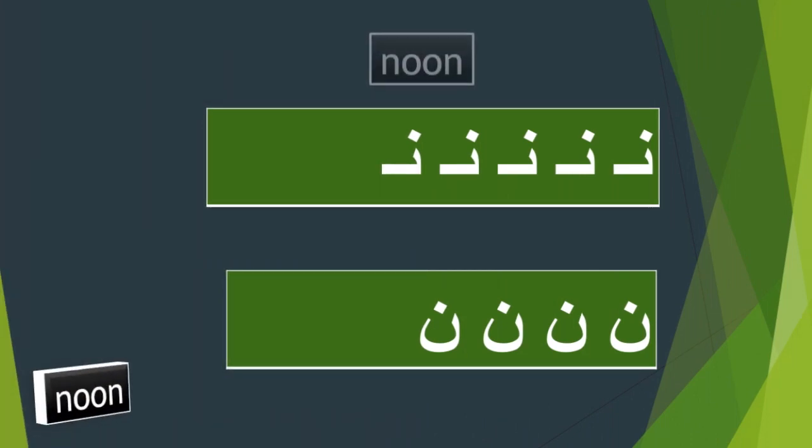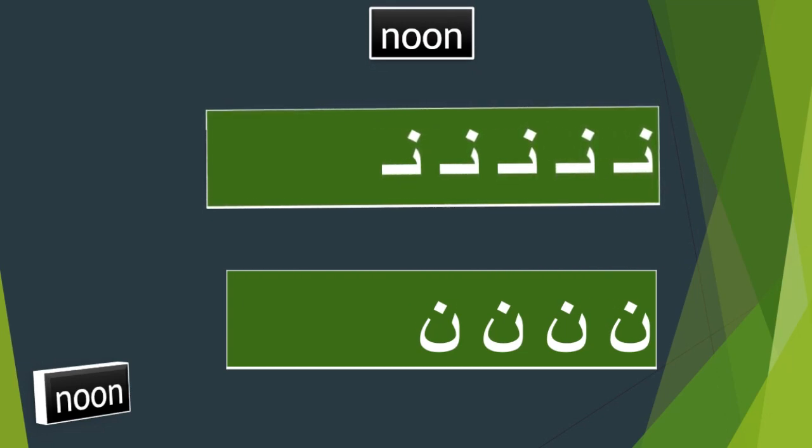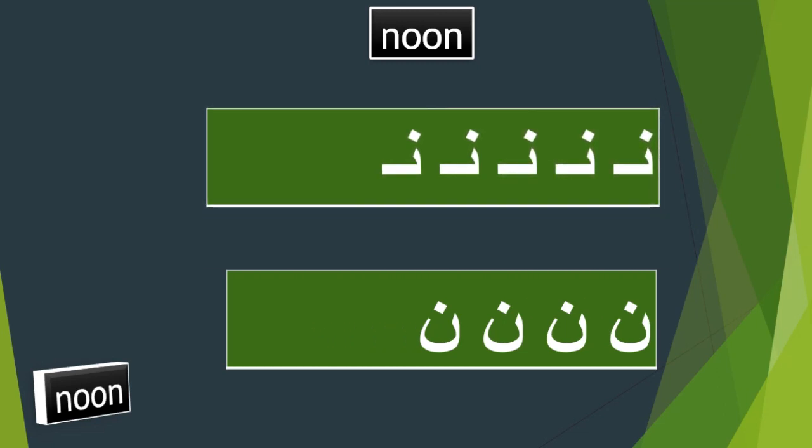Noon. The noon is a joined letter with two forms. The short form rests on the writing line and is similar in shape to the letters ba, ta, and tha, which we studied earlier. The long form is different. It is round, resembling half a circle, and begins above the line and then curls underneath it.